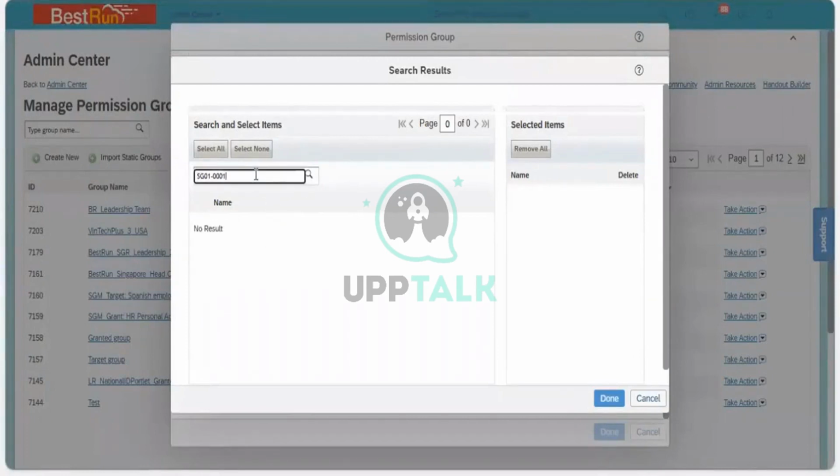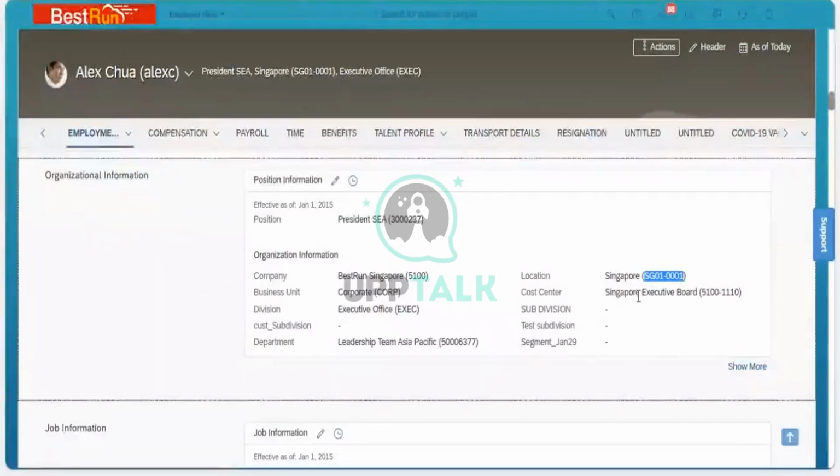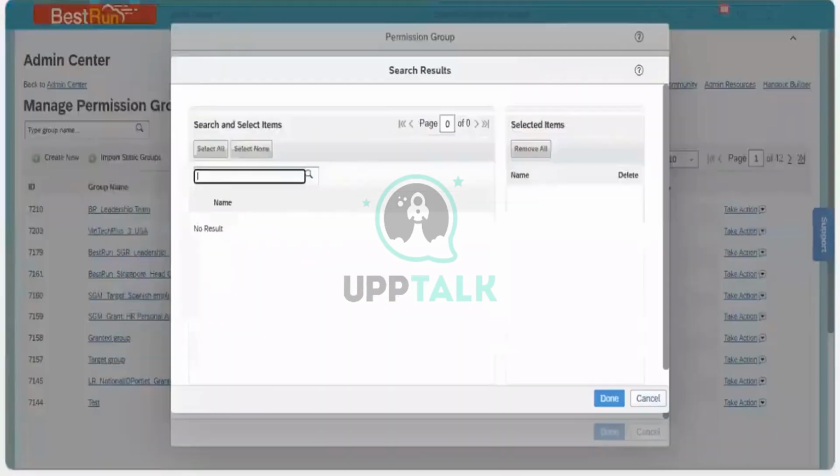Search for the location. What question is this month for PDS? Still, location is the function.